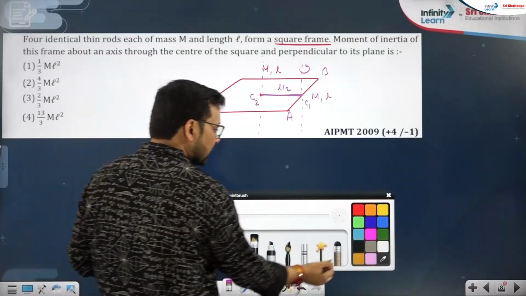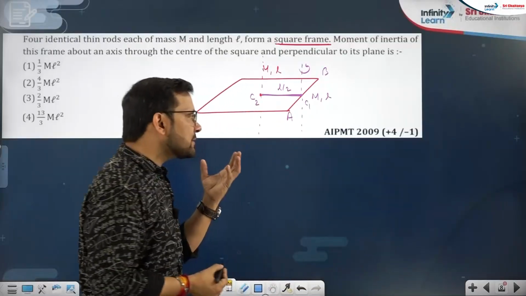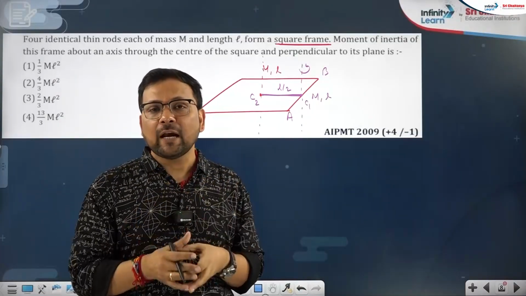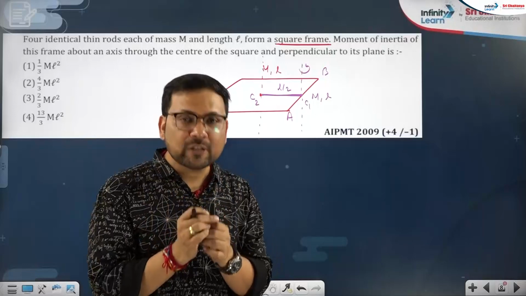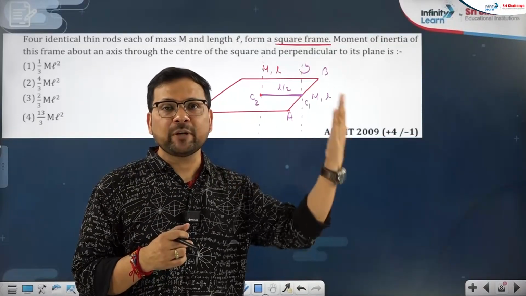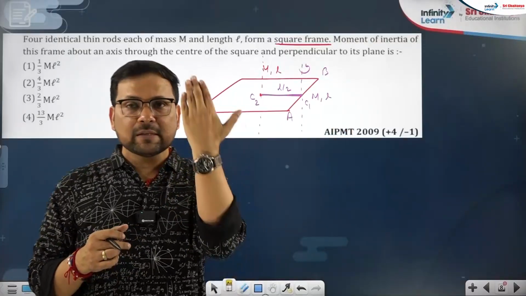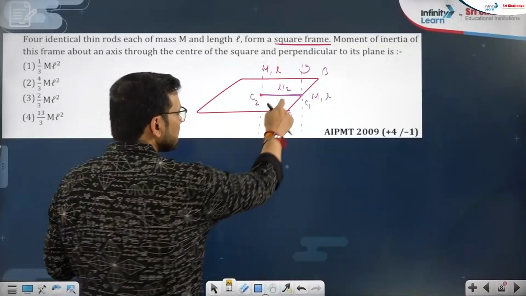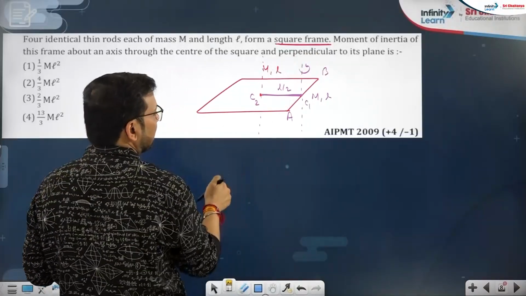Or you can say parallel axis theorem, but since we have not discussed that, I want you to get this approach. Okay, whenever a rigid body rotates and you want to find the moment of inertia about any random axis, then you have to first see the moment of inertia about its self axis. Self axis, then required axis. Say self axis perpendicular to the plane.